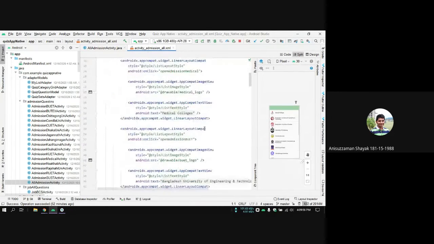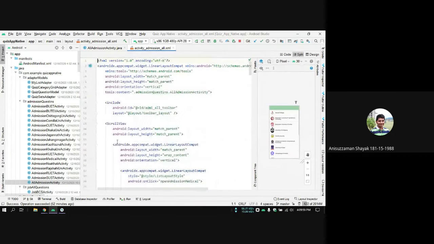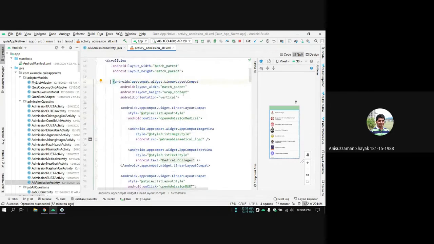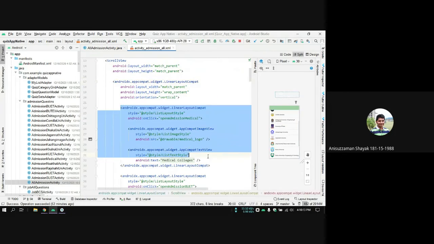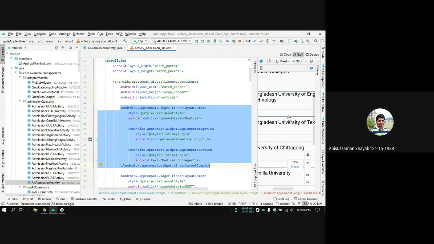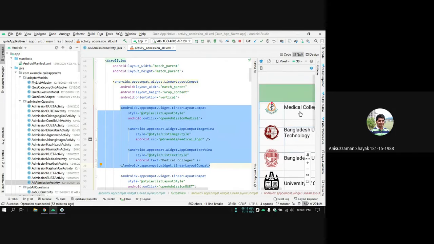Now all of these are static XML. Here I have used a scroll view. Inside the scroll view, there is a linear layout. This is a vertical linear layout that will scroll through all of these items. These are each of the items. If I zoom in a little bit, these are each of the items.